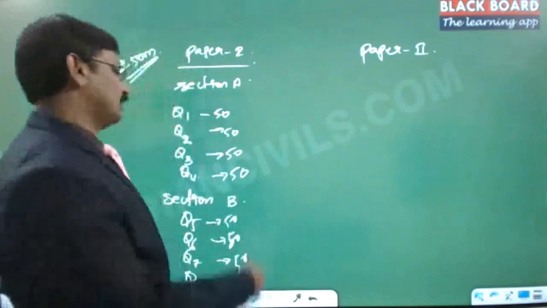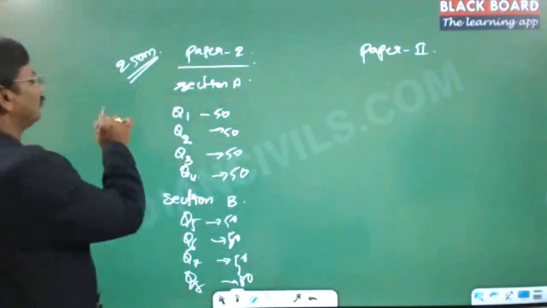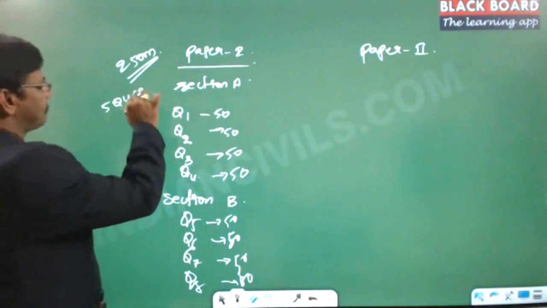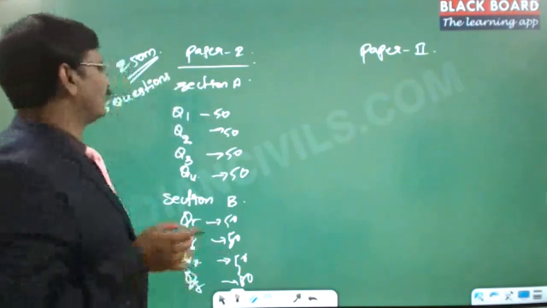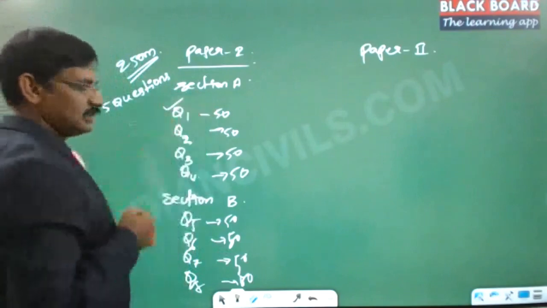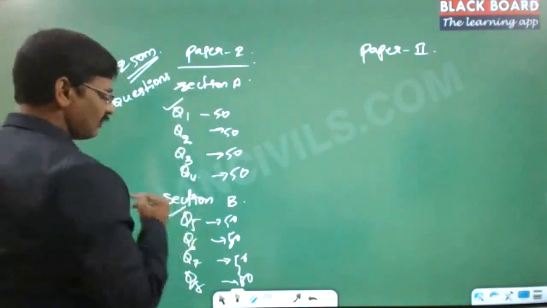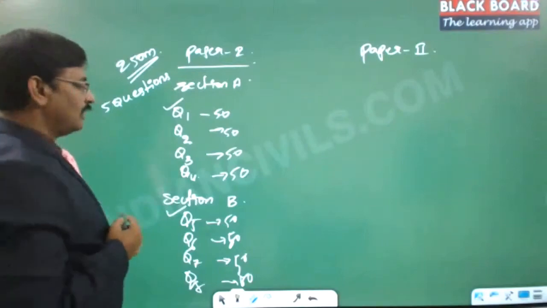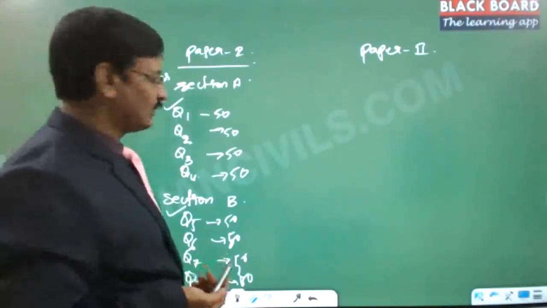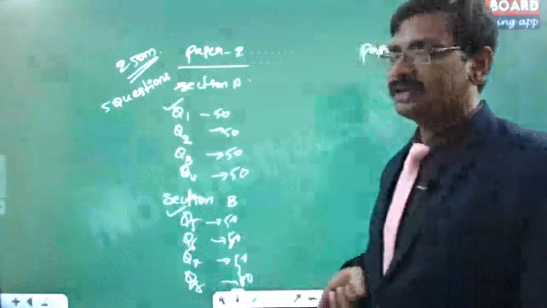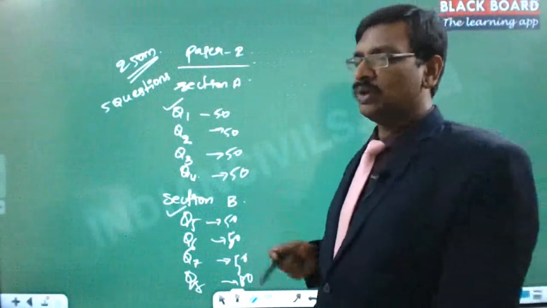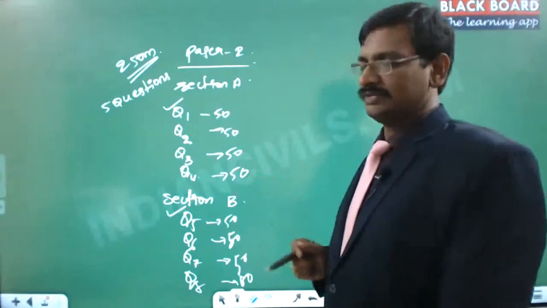That means each question carries 50 marks. Actually, you have to answer 5 questions. And the condition for these 5 questions is, you have to answer mandatorily question number 1. You have to answer mandatorily question number 5. And then you need to select 3 more questions, because you need to answer 5 questions. And out of the 3 more questions, at least 1 question has to be selected from each of these sections.